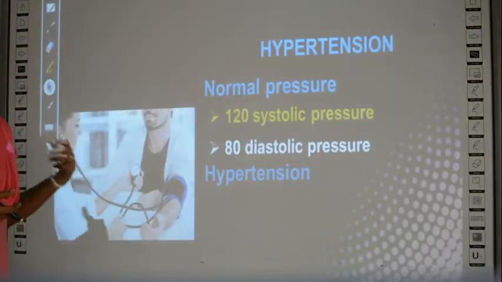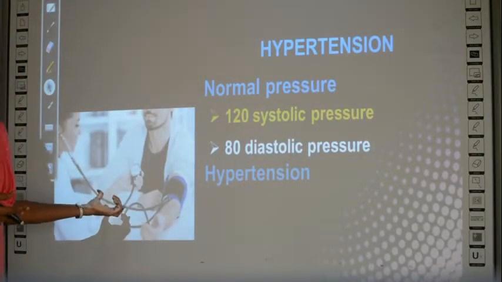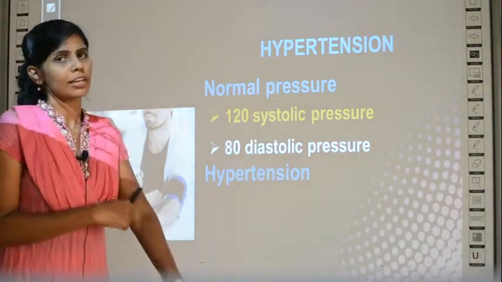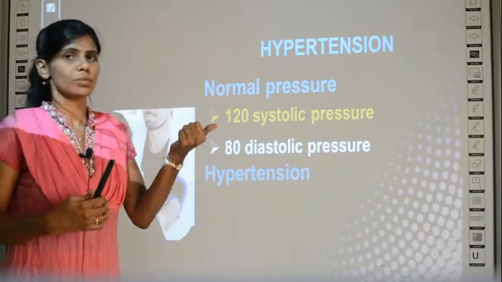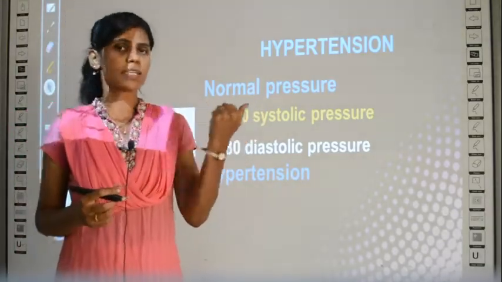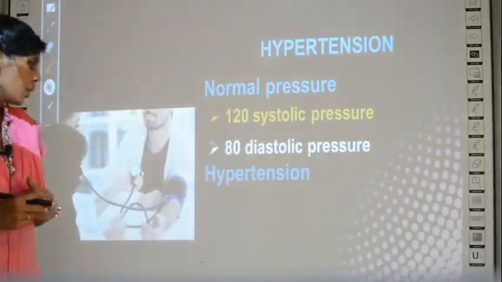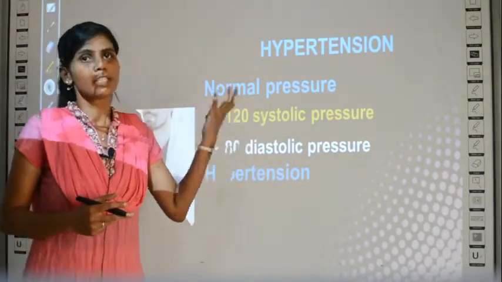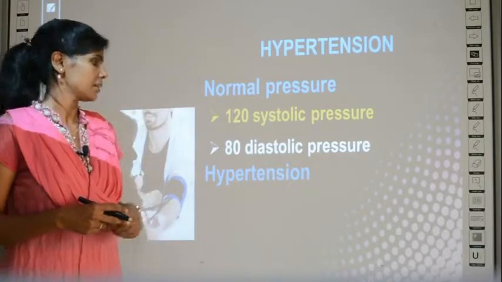When you go to hospitals, first the doctor checks your blood pressure, no? The doctor will tie something on your left hand, and with some instrument the doctor pumps. Now what is that? That is called a sphygmomanometer. That is the device which is used to check your systolic and diastolic pressure. Clear?